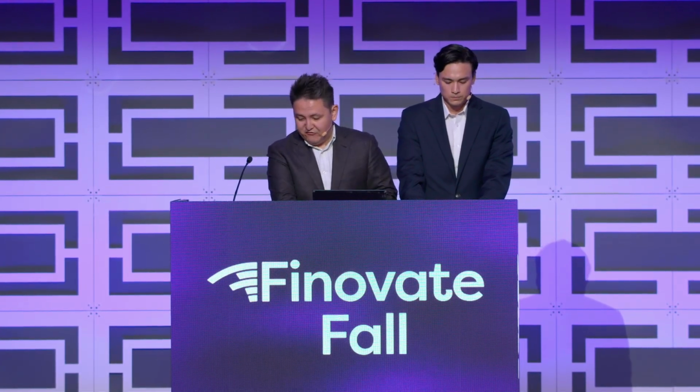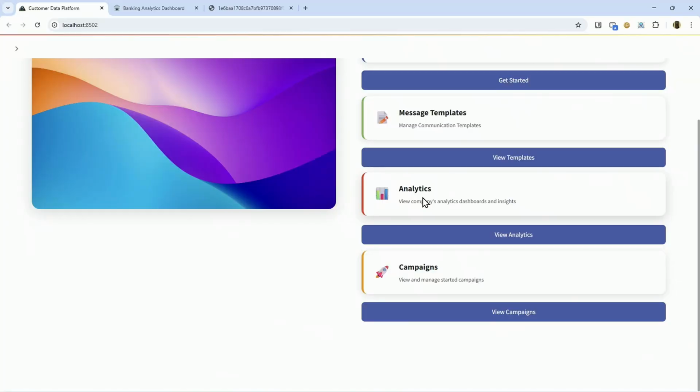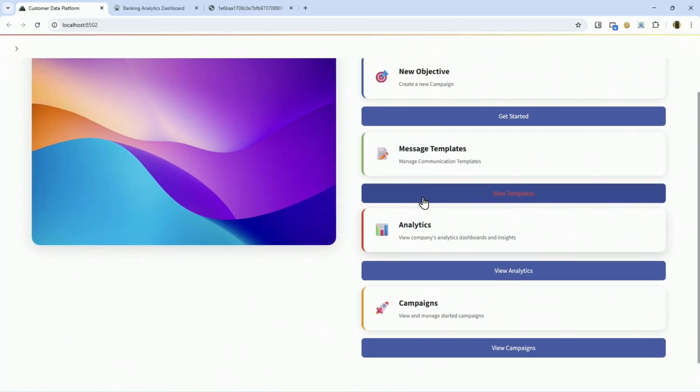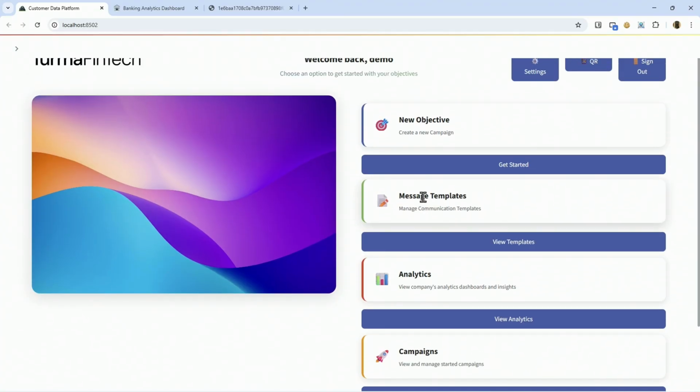So, Redbee is our AI-driven growth platform where community banks and credit unions can launch their campaigns, send personalized messages, and turn data into real growth. And here's our interface. The user can create a new objective, they can edit the templates, they can view a lot of analytics about the company, and it's a place where you start. And the user can view the campaigns. So let's start with the first scenario.